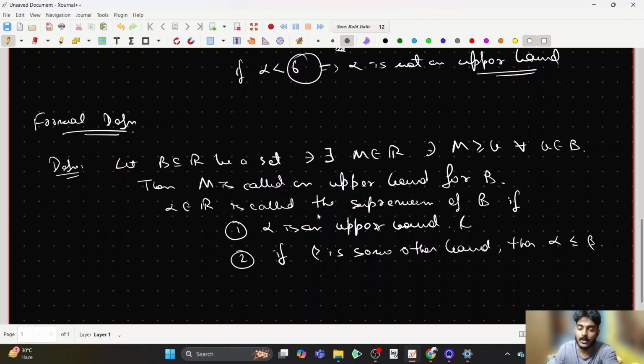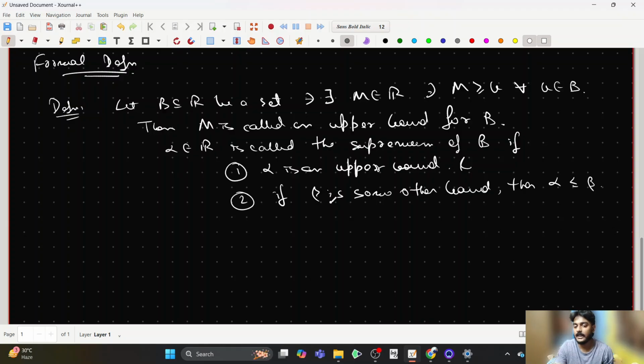And similarly, you can talk about the infimum by just taking an element which is a lower bound. You need to talk about a set which is bounded below, and so you need to talk about an element which is a lower bound, and you need to take the maximum of all those lower bounds, the largest of all those lower bounds. That will work out as the largest lower bound. So I mean the greatest lower bound. Fine. And the completeness property, as I stated.